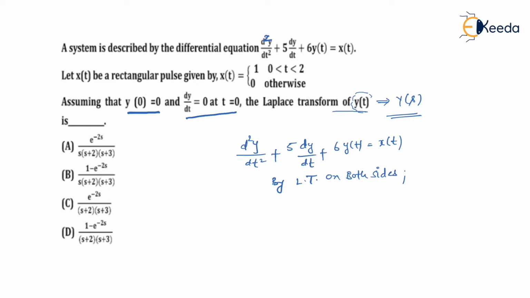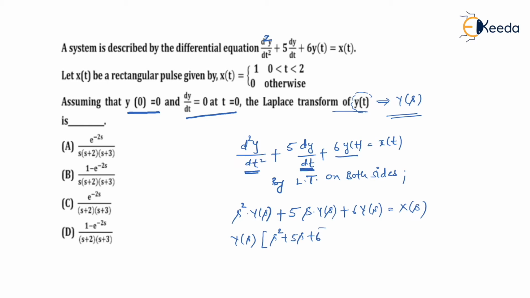Since initial conditions are 0, d square y by dt square has Laplace transform s square times Y of s, plus 5, a constant, times dy by dt, which will have Laplace transform s times Y of s, plus 6 times y of t, which becomes 6 times Y of s after Laplace. This is equal to X of s. Finally, if I take Y of s common, what remains inside is s square plus 5s plus 6, and this whole is equal to X of s.